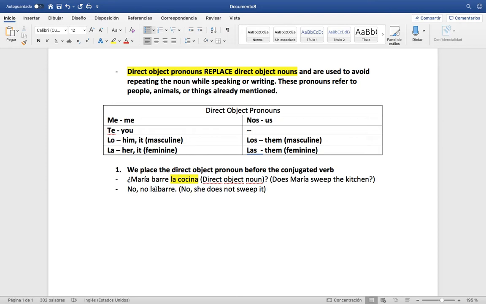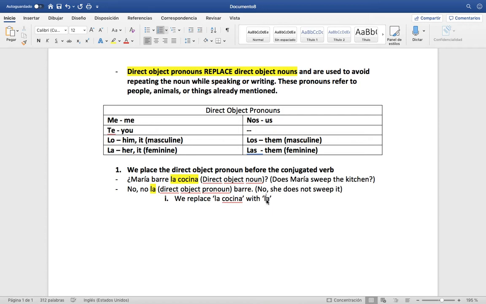So, this la is what our direct object pronoun is, right? So we just replaced la cocina with la.